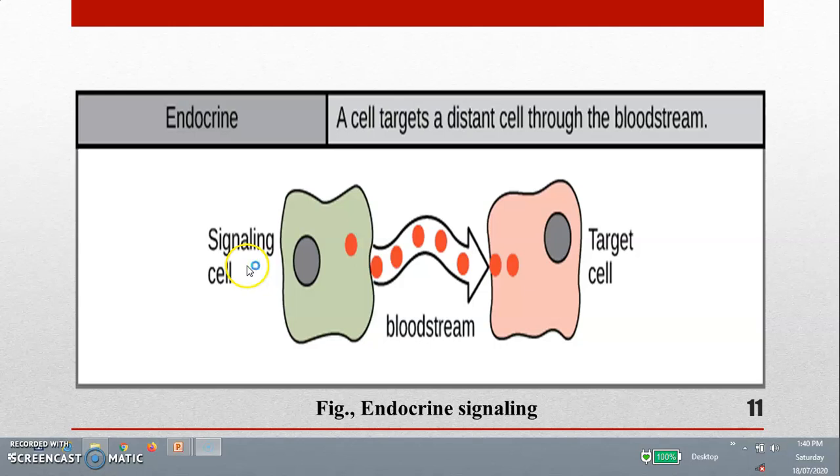This is endocrine signaling, in which signaling cells send their message through the bloodstream to the target cell. This is long distance. That's why they use the circulatory system to convey the message from the signaling cell to the target cell.